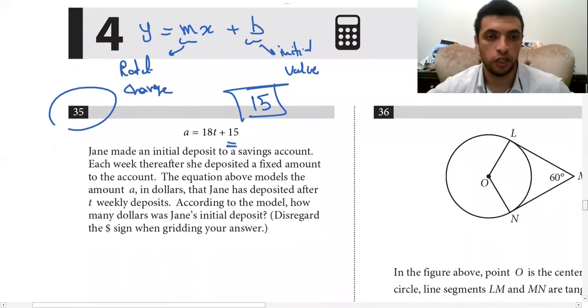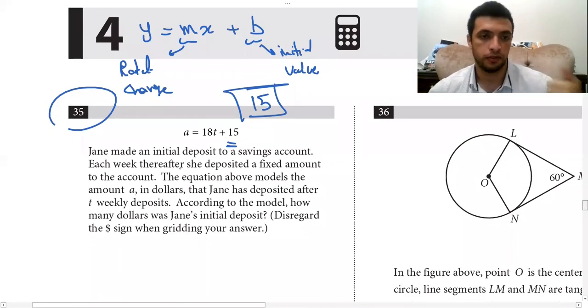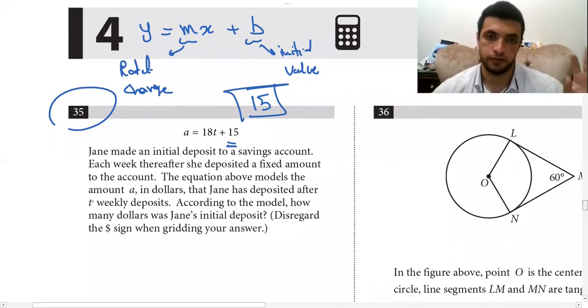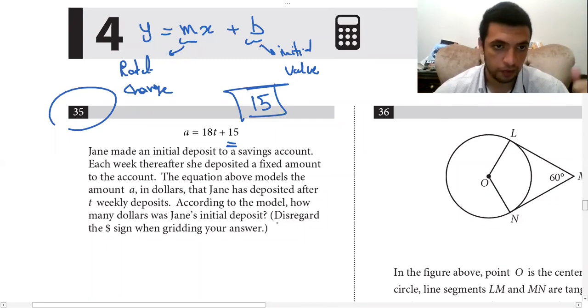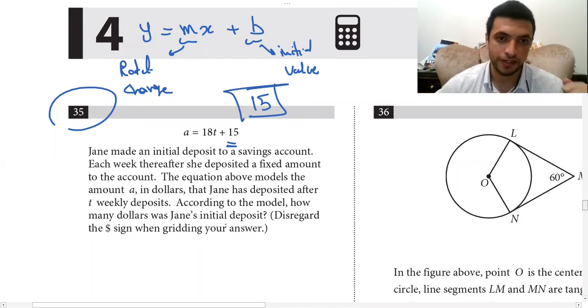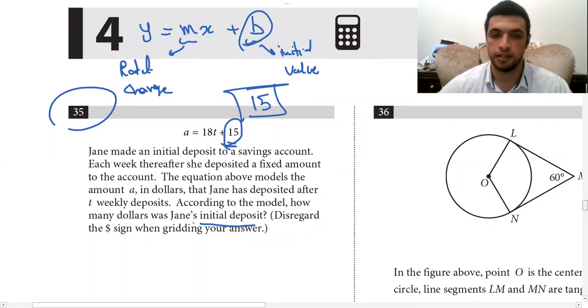Look, Jane made an initial deposit to a savings account. Each week thereafter, she deposited a fixed amount to the account. The equation above models the amount A in dollars that Jane has deposited after 2 weeks' deposits according to the model. Starting here, this is the solution. How many dollars was Jane's initial deposit? Initial deposit is b, so it's 15, and this is it.